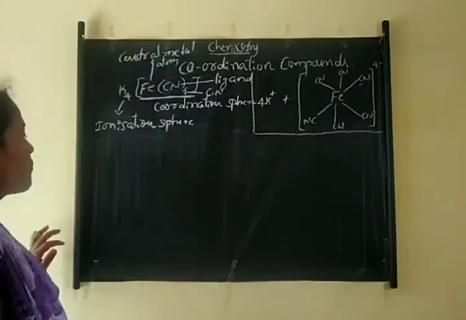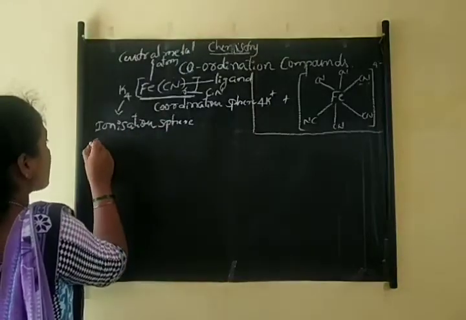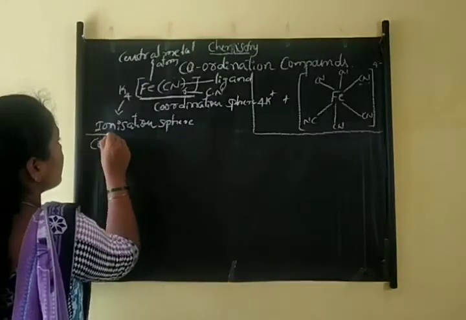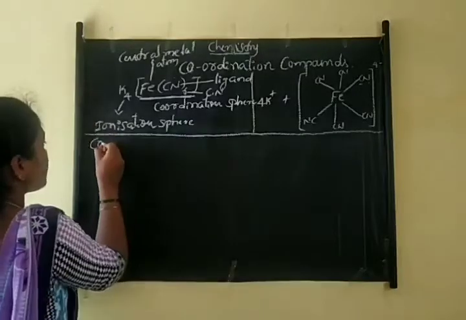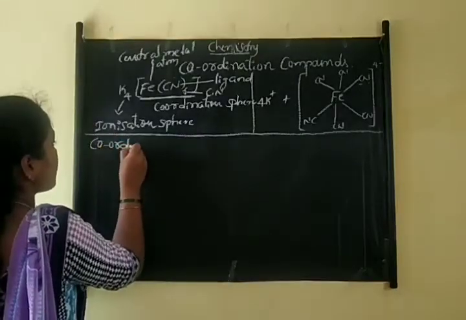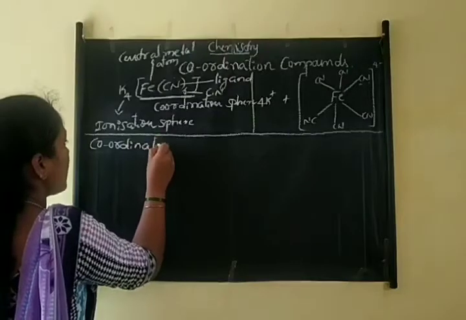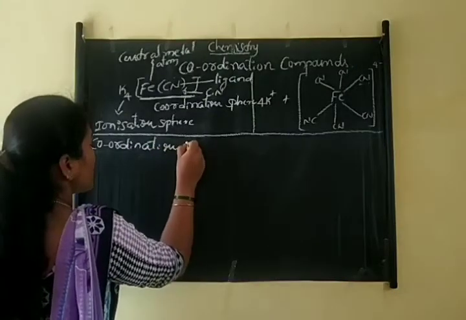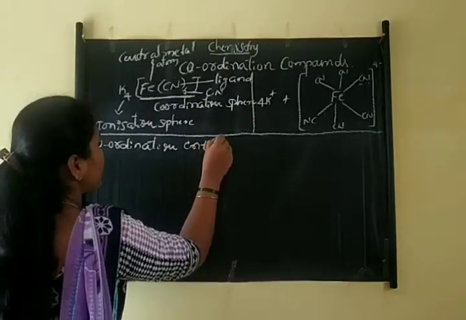What is meant by coordination sphere or coordination entity? We can also call it the coordination entity.